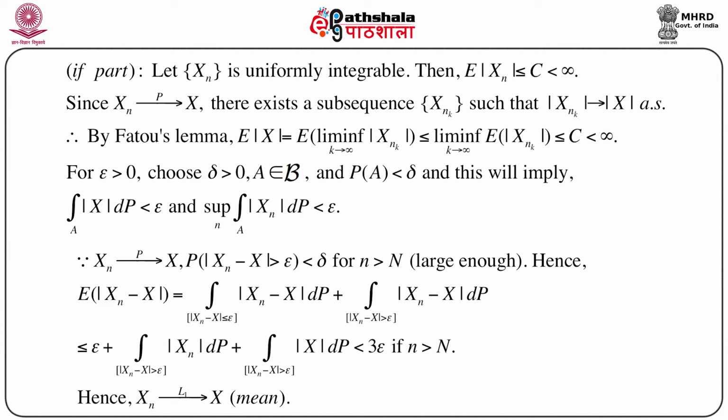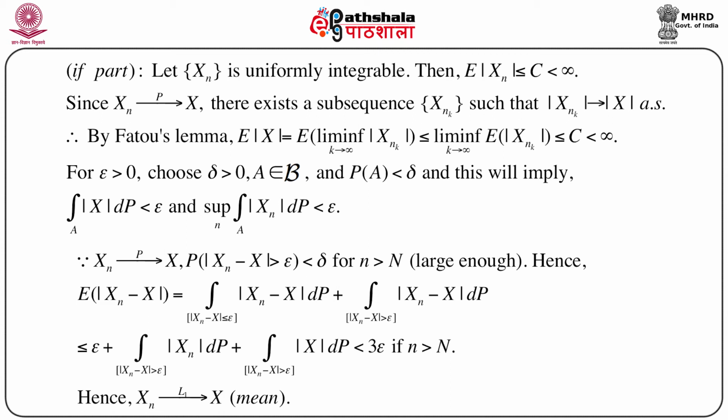plus the same integral over the set mod xn minus x greater than epsilon. Now, since the first term is on the set where modulus of xn minus x is less than or equal to epsilon, replace modulus of xn minus x by epsilon, so that there will be an inequality, and replacing the integral of dP over a smaller set by the whole, by 1, we have that expectation of mod xn minus x is less than or equal to epsilon plus the integral over mod xn minus x greater than epsilon of mod xn dP plus the integral over mod xn minus x greater than epsilon of mod x dP.